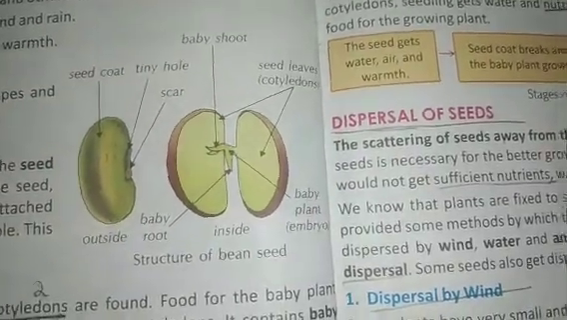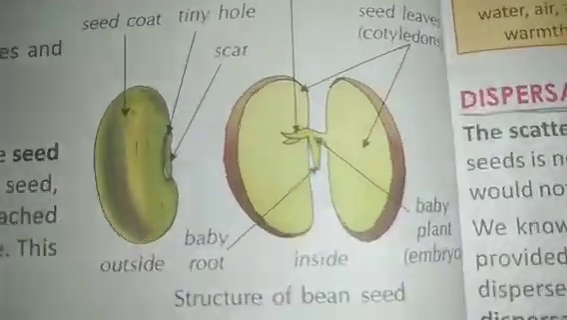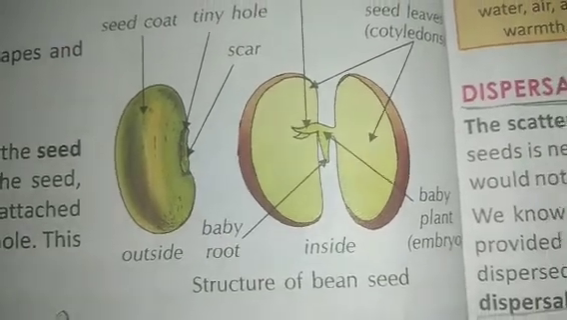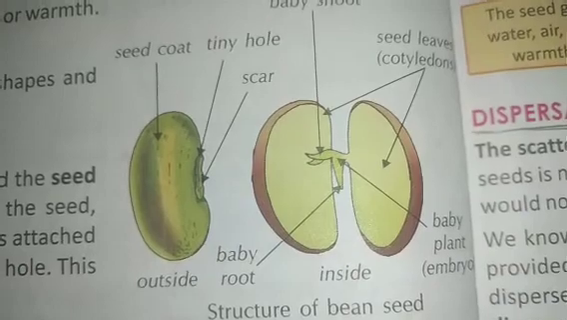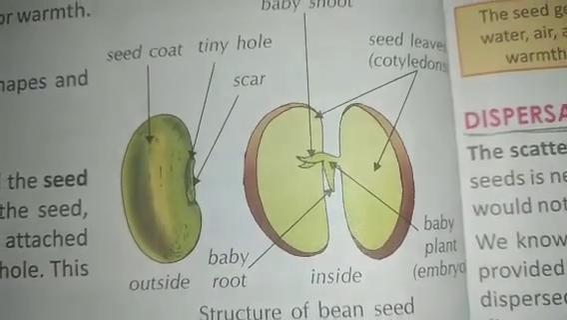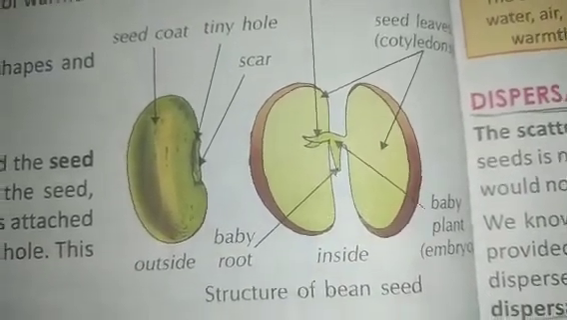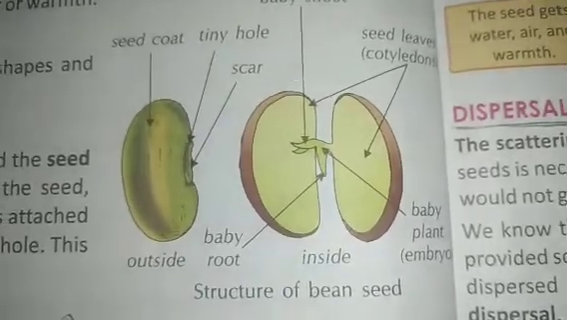It protects the seed. On the side of the seed there is a scar. This is the place where the seed is attached to the fruit. On the top of the scar there is a tiny hole, and this hole allows the water to enter into the seed.